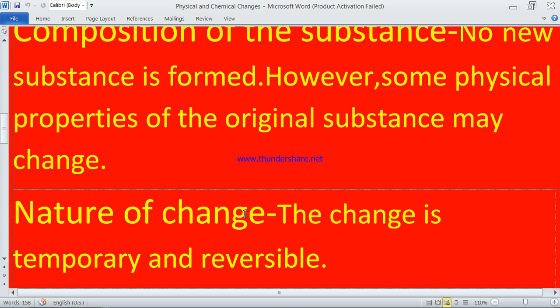But if it is curd, once we have changed milk into curd, if it is kept, it will go bad in taste, and we cannot bring back milk from curd. But here we can bring back water from ice, so it is a reversible change also.